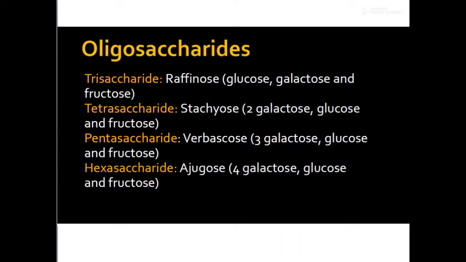The first one, the trisaccharide which we have is raffinose, which on splitting gives us glucose, galactose and fructose. And the tetrasaccharide stachyose gives us 2 molecules of galactose, 1 glucose and fructose, whereas verbascose gives 3 galactose, 1 glucose and fructose, and ajugose gives 4 galactose, glucose and fructose. These are some of the oligosaccharides.